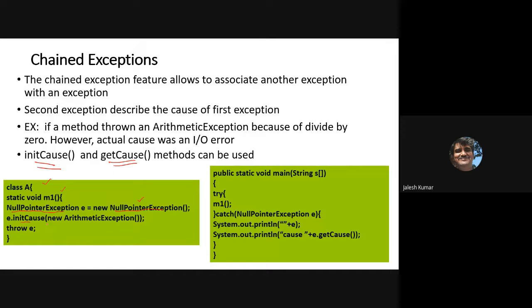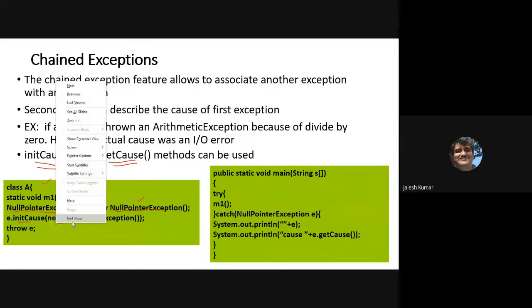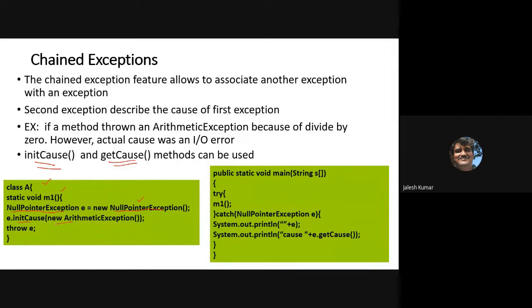It does not mean you did some operation and it came here; it is a simulation type. Okay, one NullPointerException. On that exception object I am invoking initCause. Okay, initCause means what? Who caused this exception? initCause, that is new ArithmeticException. Okay, NullPointerException, and that cause I am explicitly telling is new ArithmeticException, and after that I am throwing that particular object.